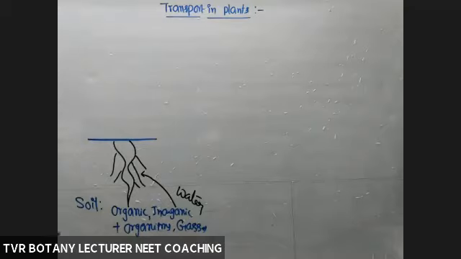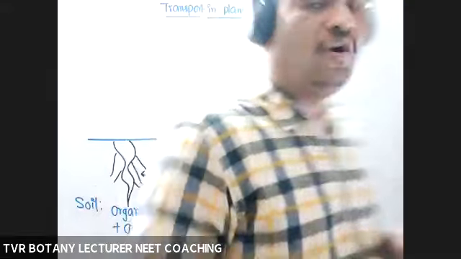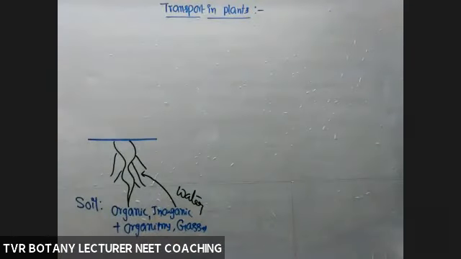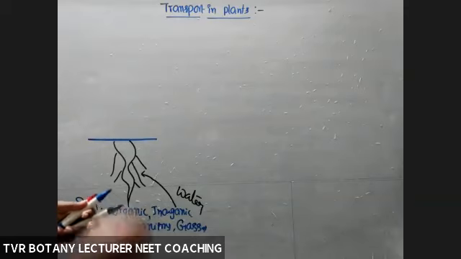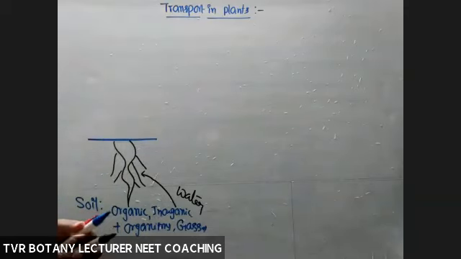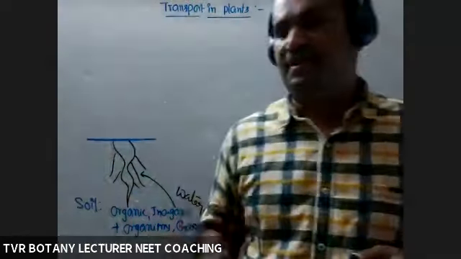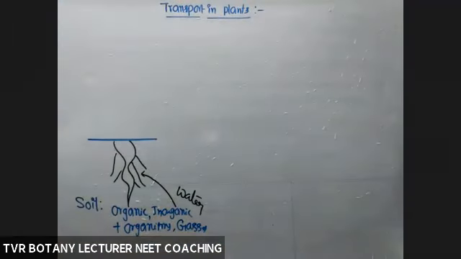While studying the mechanism of transport in plants, we should know what materials are required for various activities in the plant. Means what type of materials are required. So here water is required, minerals are required: carbon, hydrogen, oxygen, nitrogen, potassium, calcium, zinc, boron, and phytohormones also. So a transport mechanism is required for the transportation of all these materials.